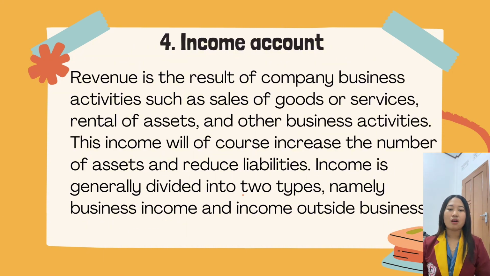4. Income account. Revenue is the result of company business activities such as sales of goods or services, rental of assets, and other business activities. This income will of course increase the number of assets and reduce liabilities. Income is generally divided into two types, namely business income and income outside business.